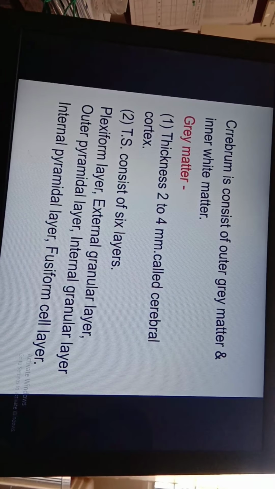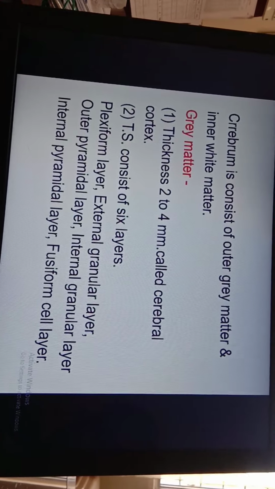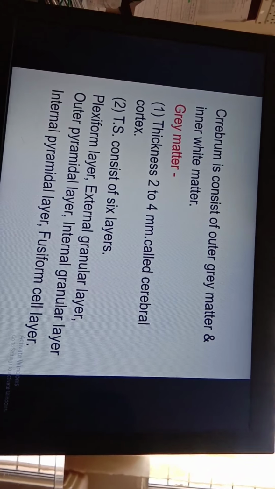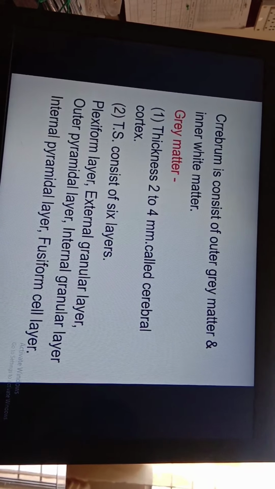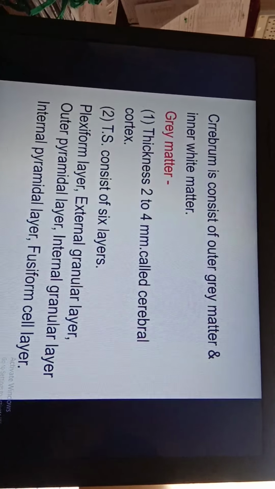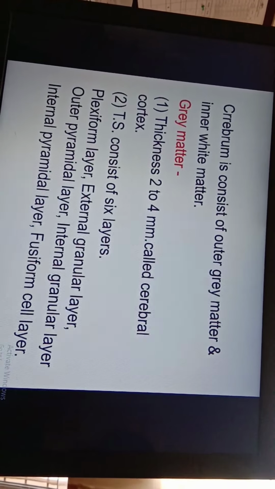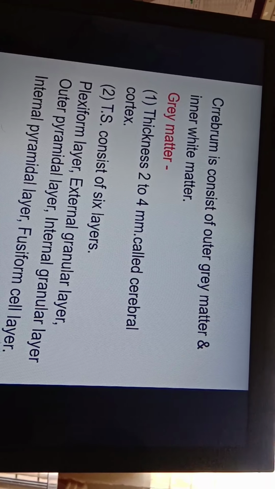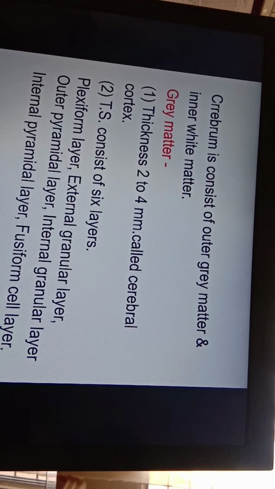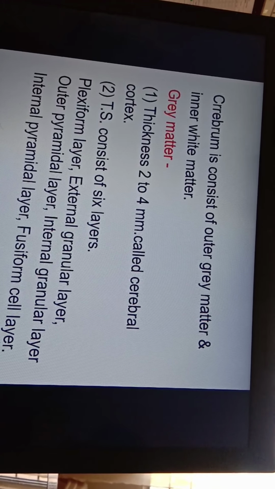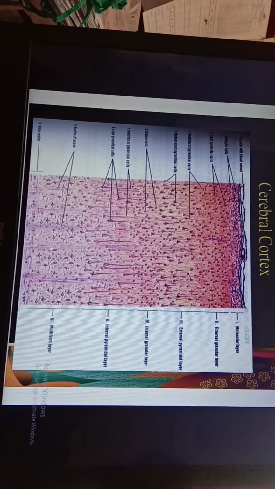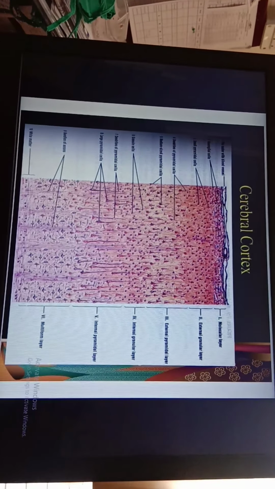If we take a transverse section of this cerebral cortex of gray matter, you can see six different layers. So these are the plexiform layer, external granular layer, external pyramidal layer, internal granular layer, internal pyramidal layer, and the last one, the fusiform layer. So this transverse section looks like this. We will try to study the layers one by one in detail.